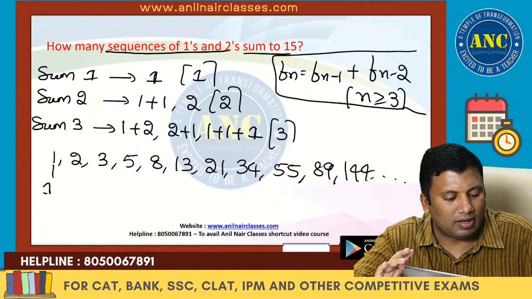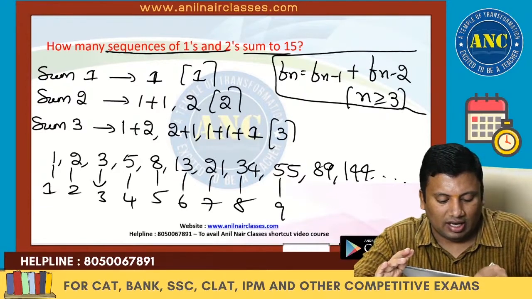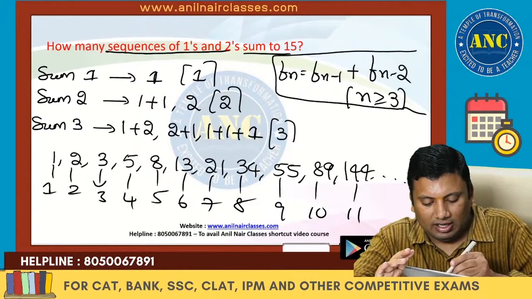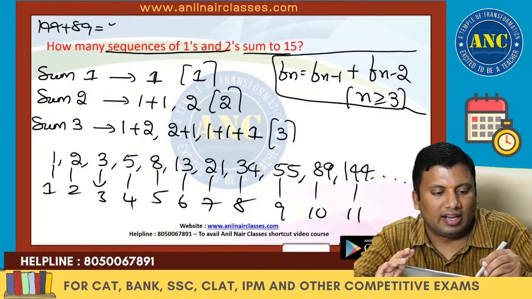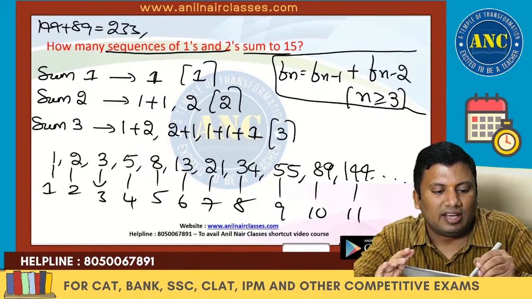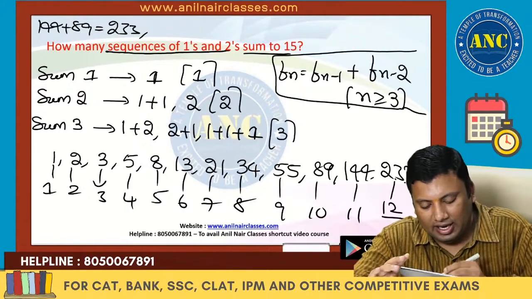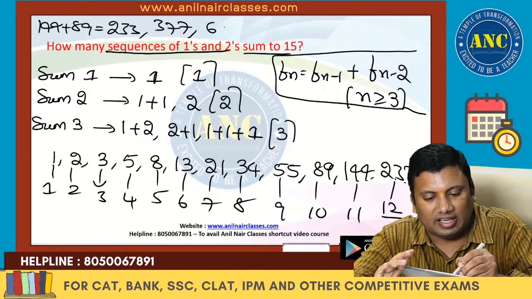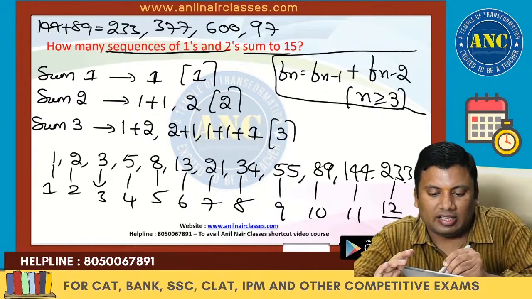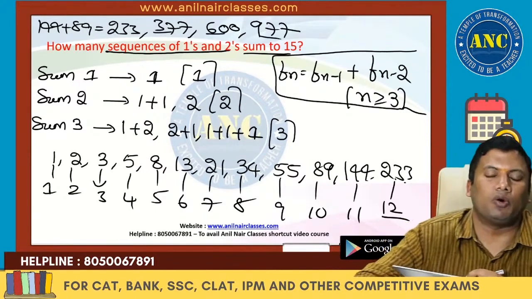This is nothing but the sum: 1, 1, 2, 3, 4, 5, 6, 7, 8, 9, 10, 11. Next it is nothing but 144 plus 89, which is 233. Next it is these 12. I want the 15th. Next it is nothing but 377. Next it is nothing but 610. Next it is 987. These are 13, 14 and 15. I hope the idea is clear.